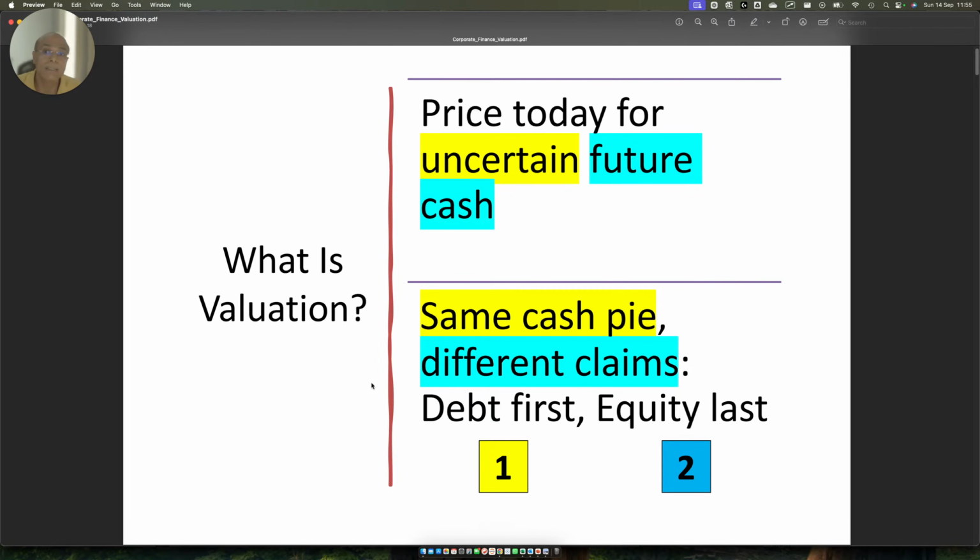Those assets are bought or acquired from the market, and those assets generate cash. These cash flows are in the future, and they are uncertain. When you discount these cash flows using a discount factor, which we are going to discuss as we move forward, that results in valuation.